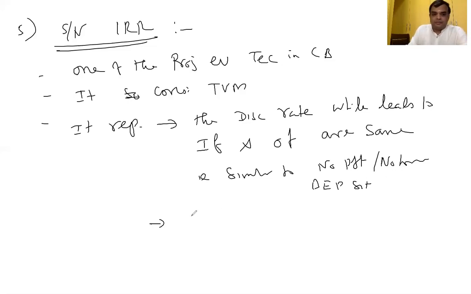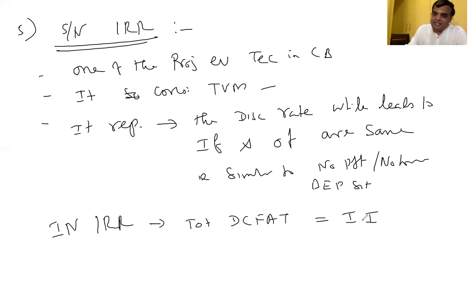Second point, sir. It considers time value of money. Now, with respect to IRR, our total discounted CFAT should equal the initial investment. Initial investment is the outflow. Total discounted CFAT is the inflow.